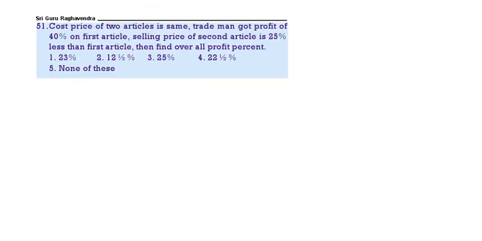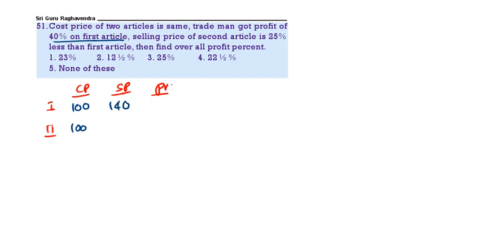Next question. The cost price of the two articles is same. Tradesman got a profit of 40% on first selling price and selling price of second article is 25% less than the first article. So here we are having two articles. First article, second article. The cost price, the selling price, the profit. The cost price is same. The first article, the tradesman got 40% profit.